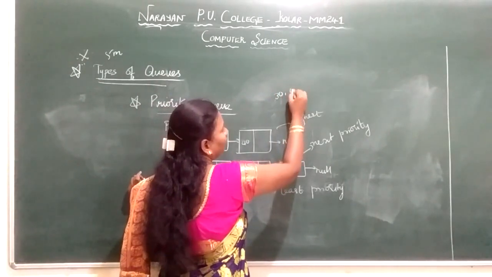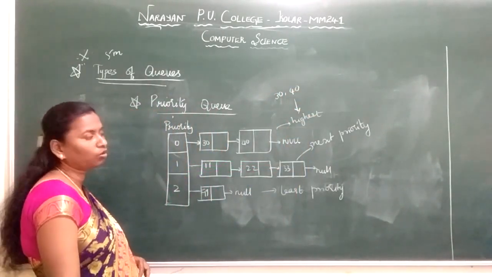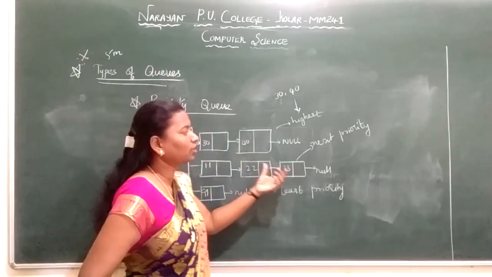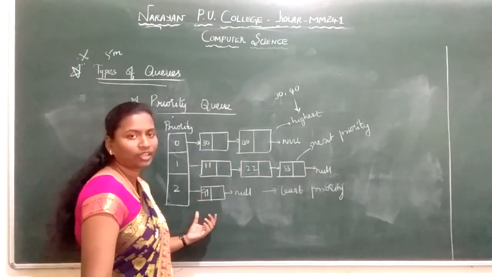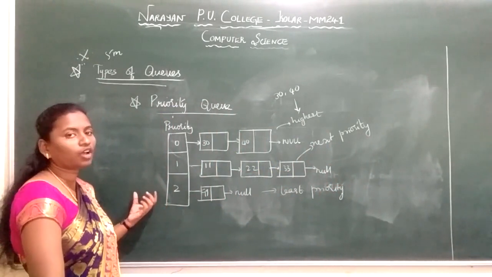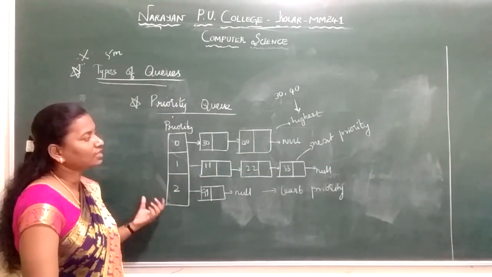30 and 40 I am giving the highest priority. Then 11, 20 to 30 I am giving the next priority. I am giving the least priority to 99. This priority is being assigned by us for our convenience. So based on some priority, we are going to insert and delete.